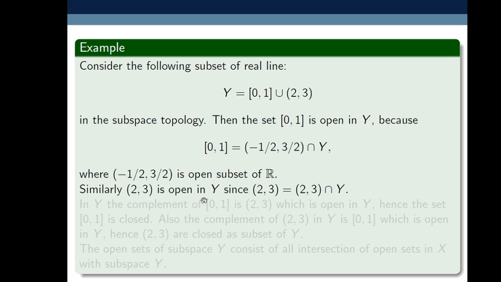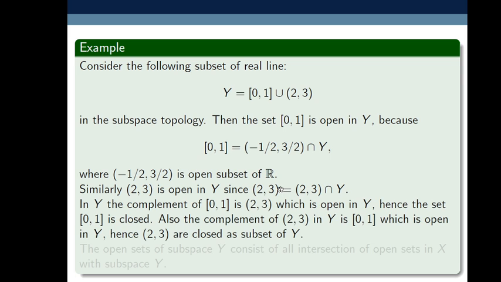Similarly, (2, 3) is open in Y, since (2, 3) equals (2, 3) intersection Y, and (2, 3) is also open in R. So again using that result, in Y, the complement of the closed interval [0, 1] is Y minus [0, 1], which equals the open interval (2, 3), and (2, 3) is an open set in Y. That's why [0, 1] is a closed set. Hence the set [0, 1] is closed in Y.